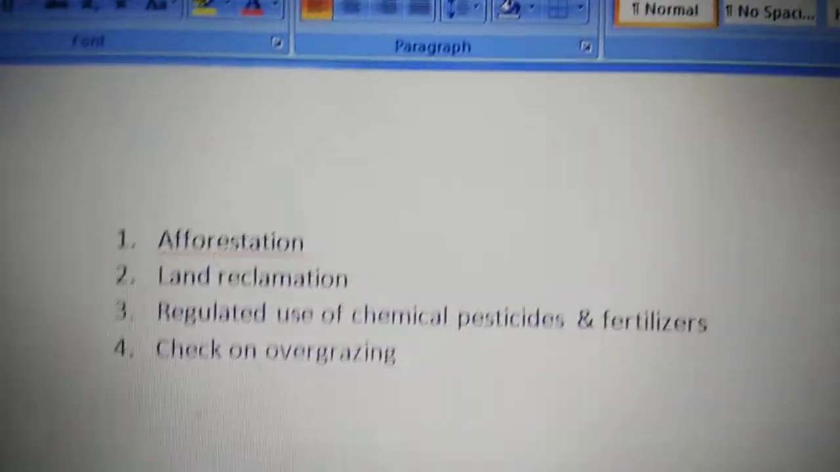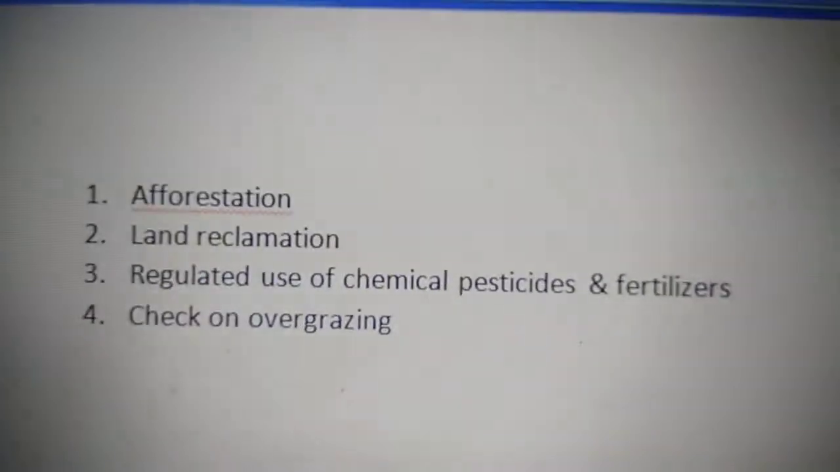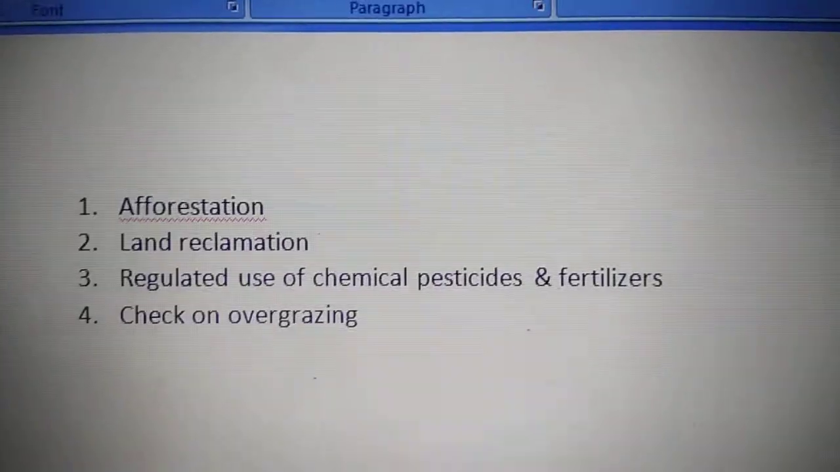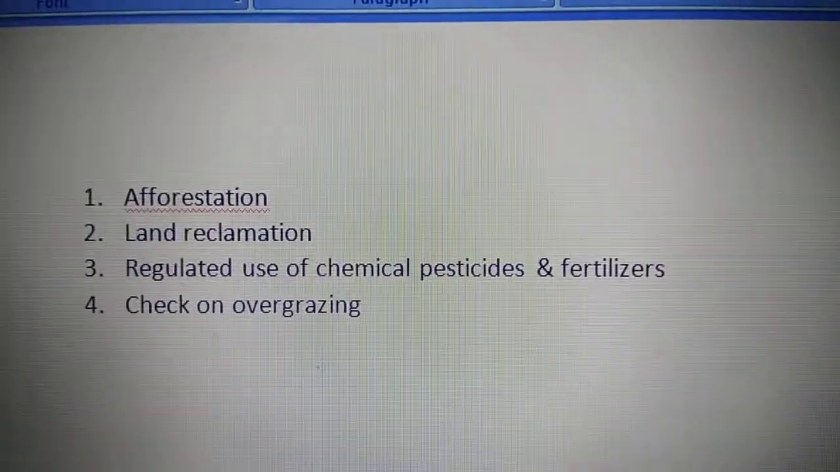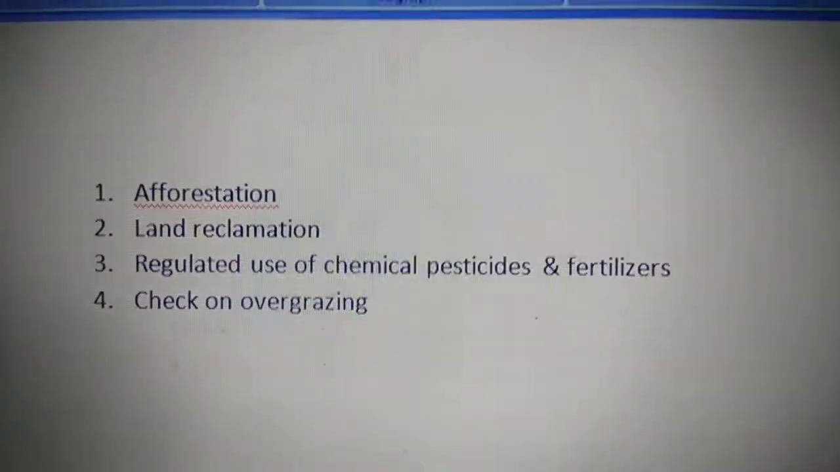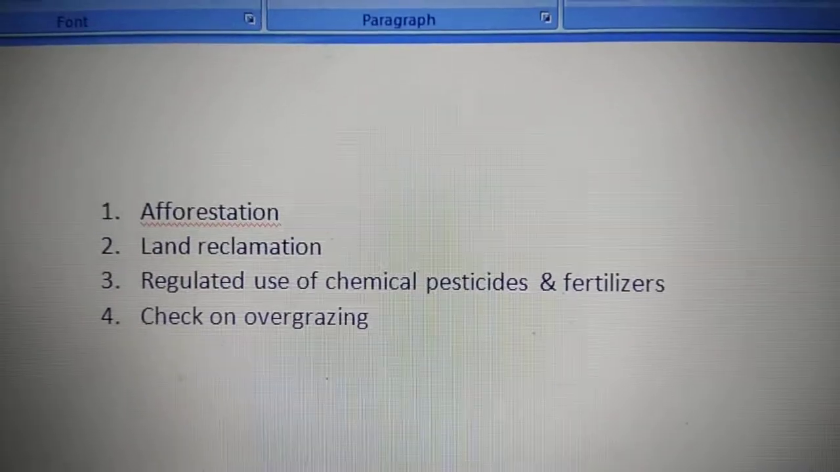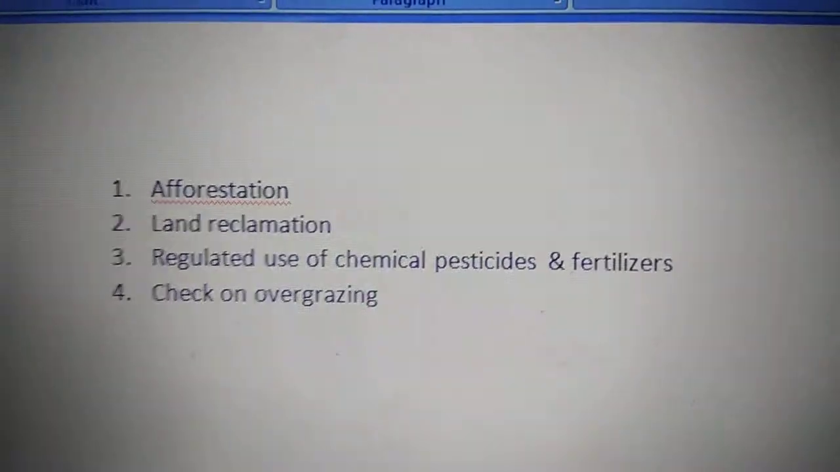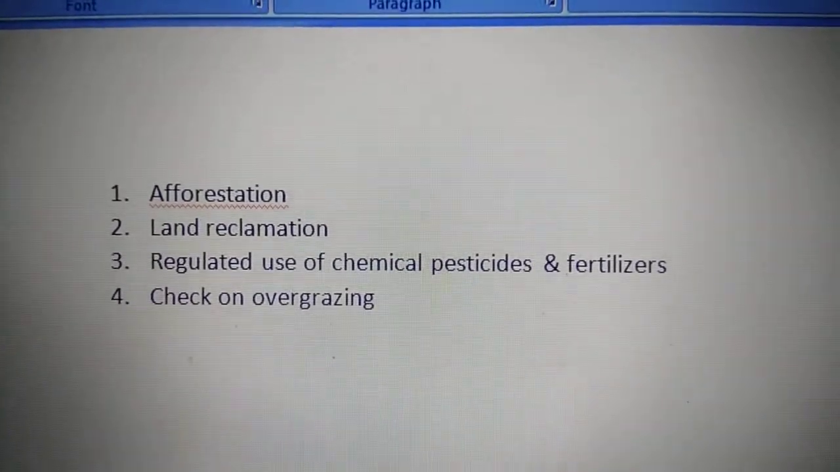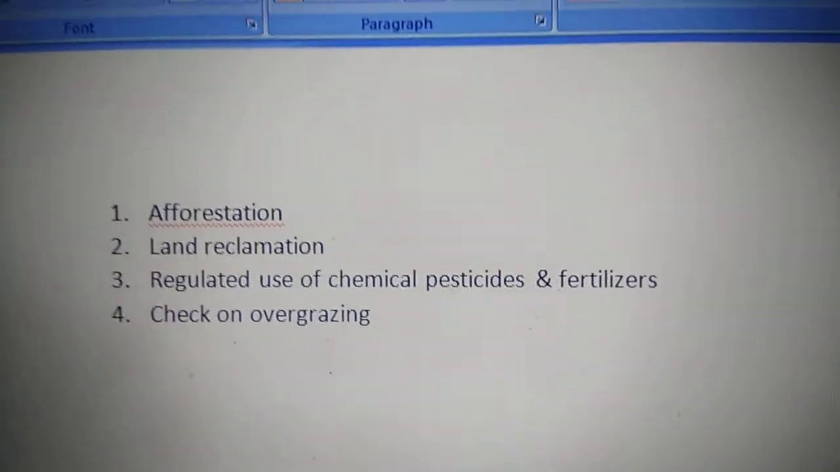So children, let us look at the ways in which we can conserve land. Land being an important natural resource, and it provides us with so many things, we must conserve it. So the first way of conserving is afforestation. That means planting of more trees. Second is land reclamation.